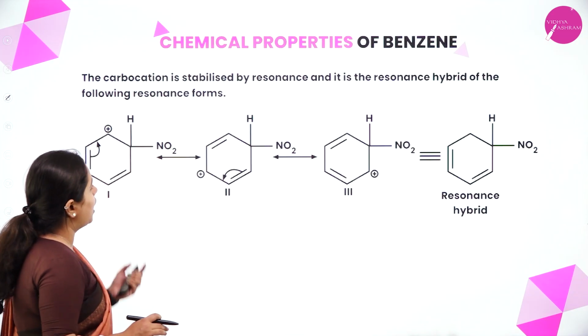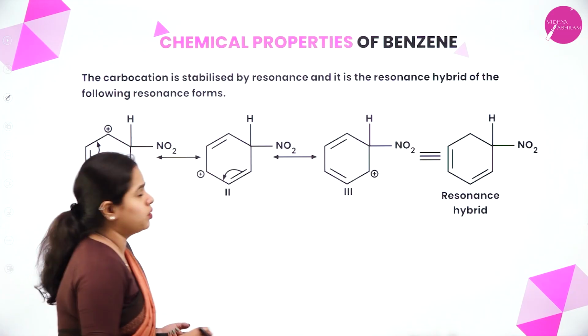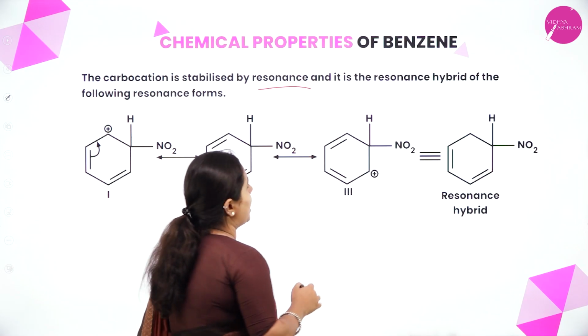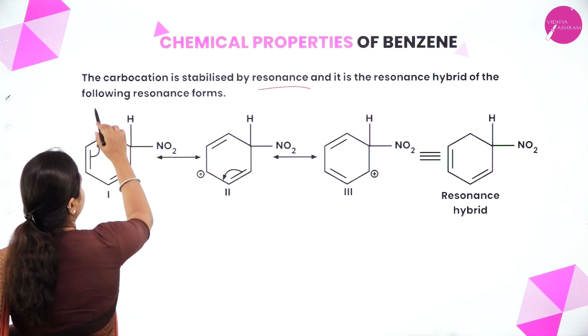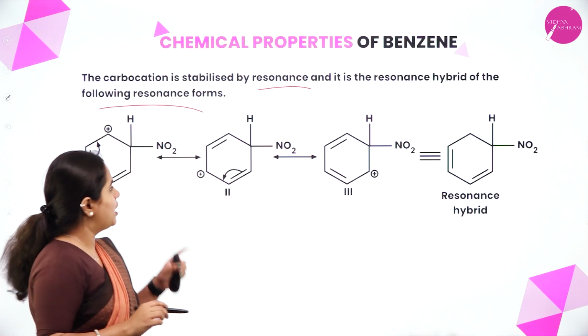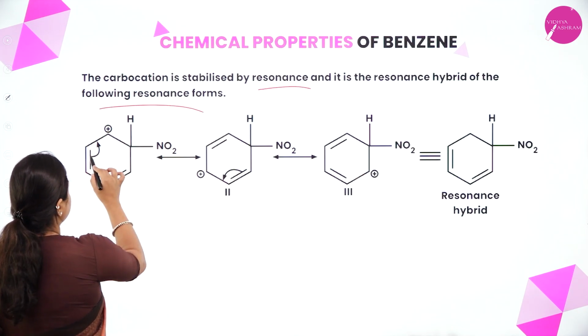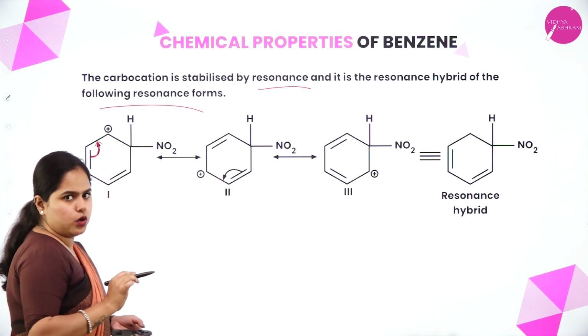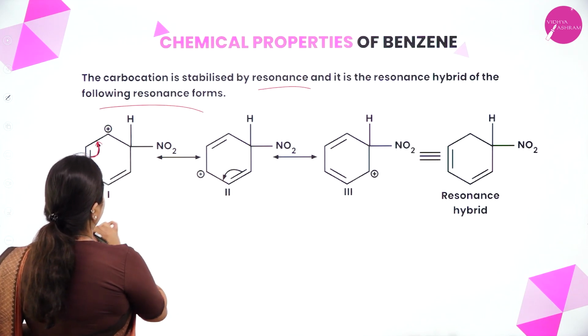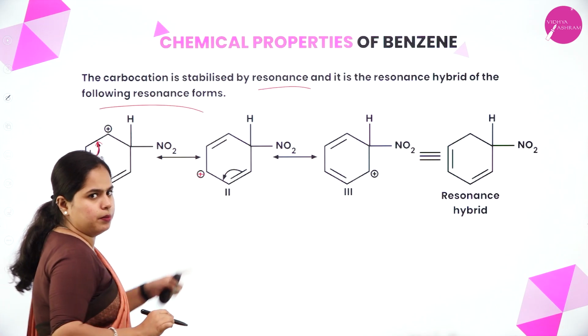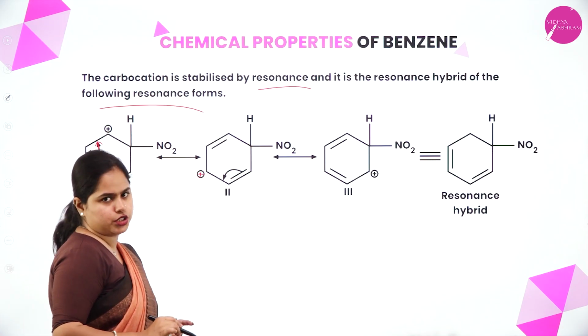Now the carbocation is stabilized by resonance. We have already studied resonance, and it is the resonance hybrid of the following resonance forms. As you can see here, initially the double bonds are present here. Now if the double bond shifts here, the positive charge will come to this position, which is the para position, right?